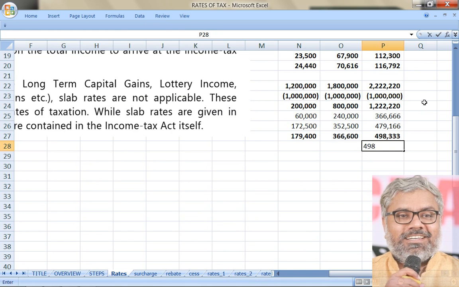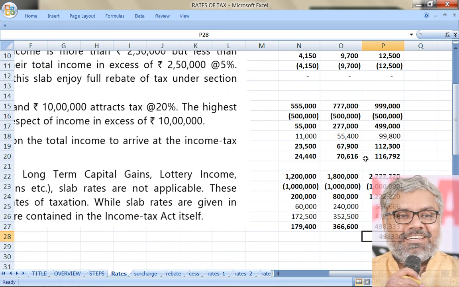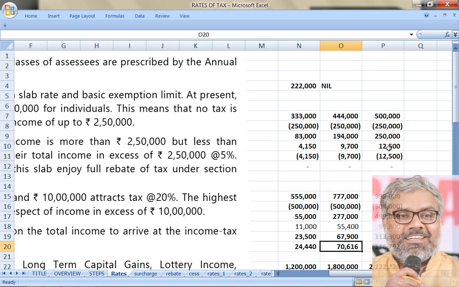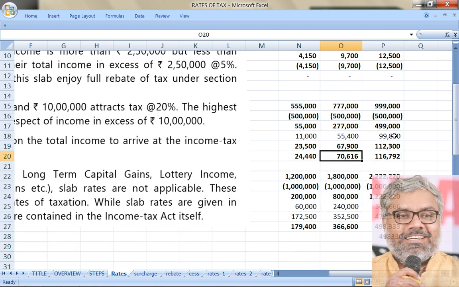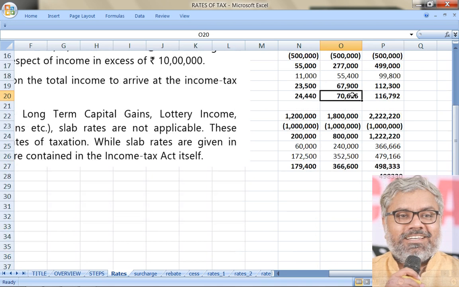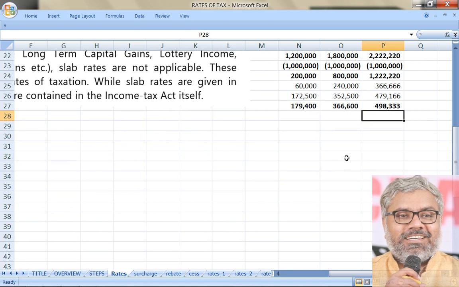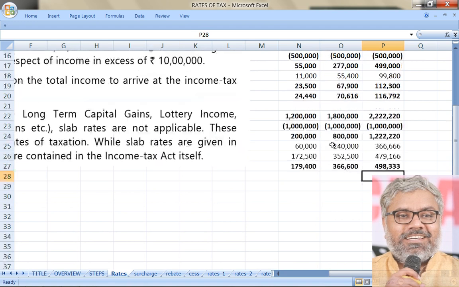So finally the tax liability will be 4,98,333. Then again, what should you do actually here? 4,98,330. We should round it. So we should round this number also of tax liability. Earlier also, wherever the tax liability has this, they have to be rounded to the nearest multiples of 10. So the 70,616 earlier becomes 70,620. 1,16,792 becomes 1,16,790. This should be rounded down to the nearest multiple of 10. So rounding is a normal exercise, and we do that. But it has to be done.